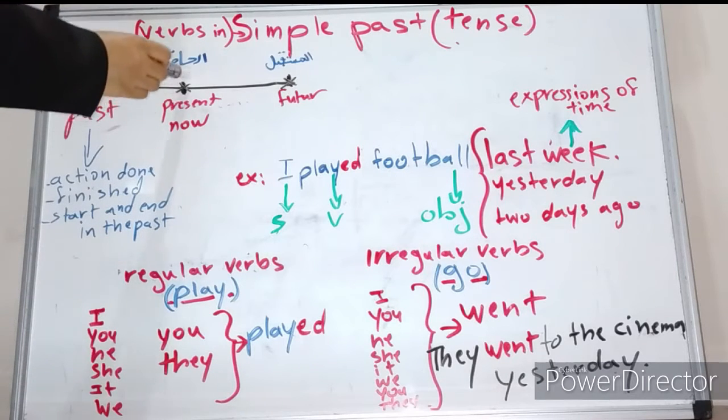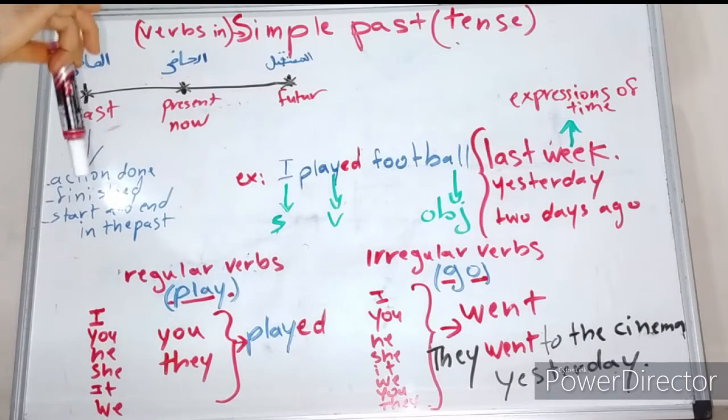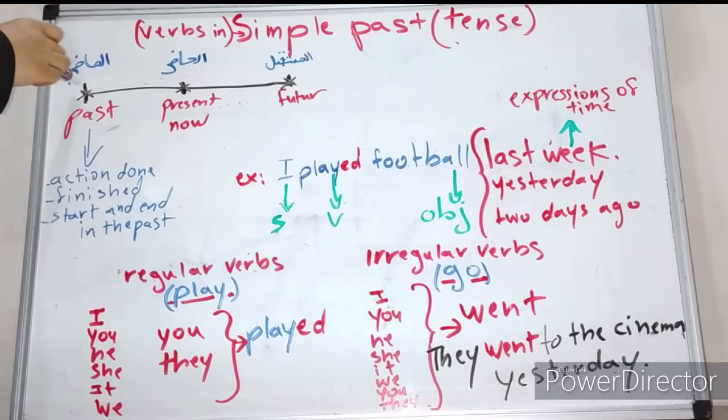Present is now, something that is happening now. Future doesn't happen yet, it will happen in the future. But simple past comes before the present.